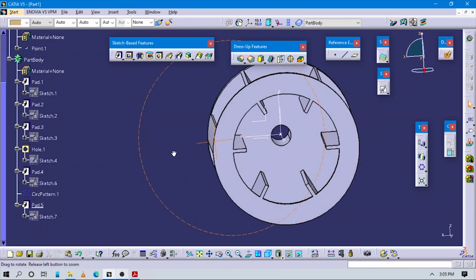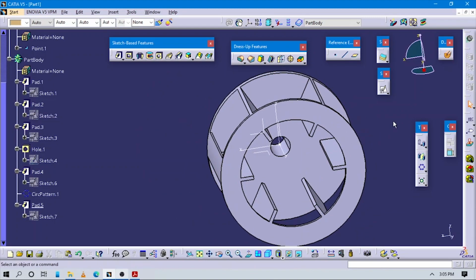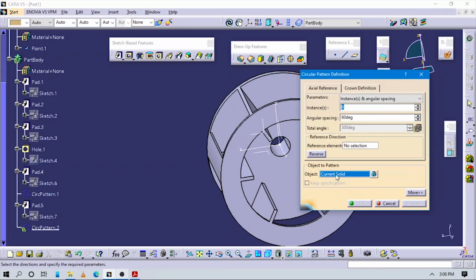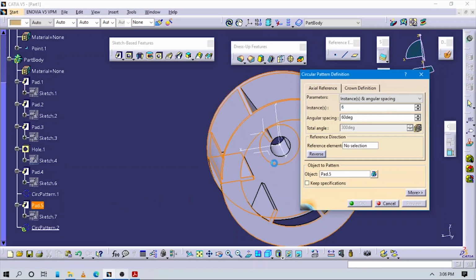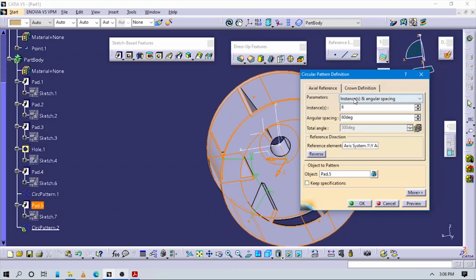Now we want these same blades equally spaced all around, 6 in total. So go to circular pattern here, select the current solid as this pad, reference element as this y-axis. Make sure you have selected the complete ground, and for instances we are using 6.